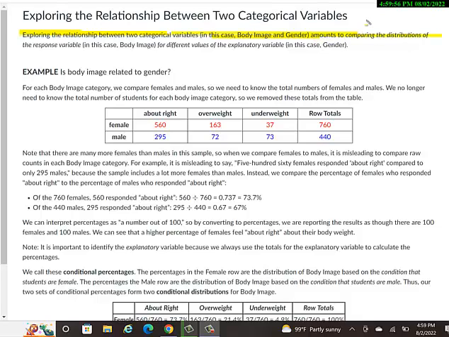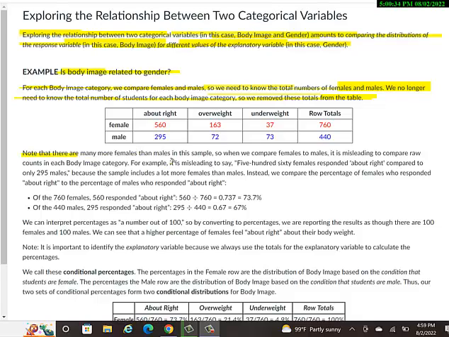This amounts to comparing the distributions of the response variable, in this case body image, for different values of the explanatory variable, in this case gender. So in this example, we're going to ask ourselves, is body image related to gender? Probably in some cases, probably in general, yes. For each body image category, we compare females and males, so we need to know the total number of females and males. We no longer need to know the total number of students for each body image category. So we remove those totals. They were just extra numbers that aren't really going to affect what we're going to do now, and just extra numbers that are going to confuse us maybe.